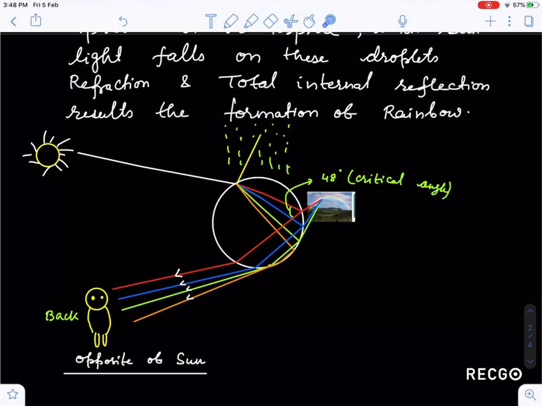So don't confuse that a rainbow is always visible only after a rainy season or after rain. No, you can see a rainbow at any place where these sources are available, meaning white light and water droplets.